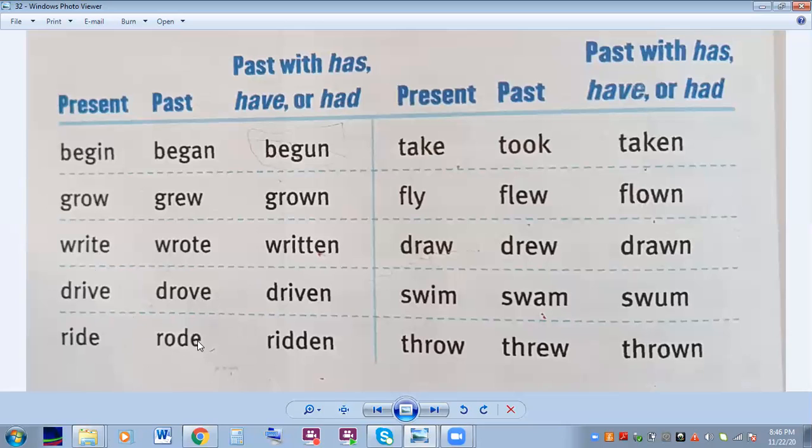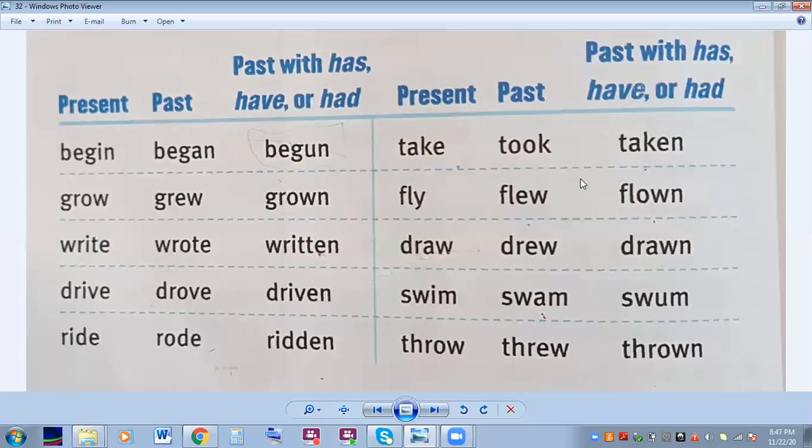Ride, rode, ridden. I ride a horse at the beach. I rode a black horse last year. I have ridden on a white horse before. Take, took, taken. I take my lunch to school. I took my lunch to the park yesterday. I have taken sandwiches to school many times before.